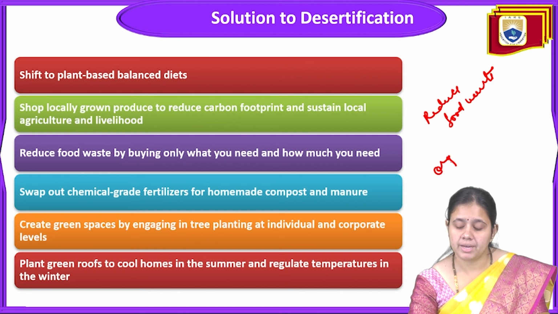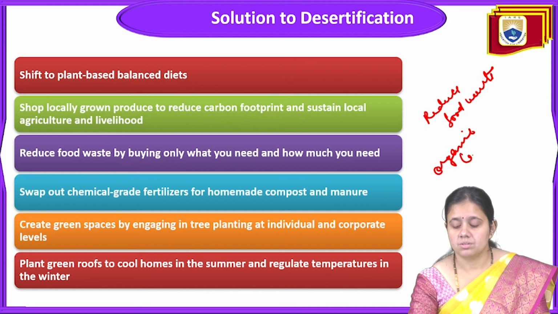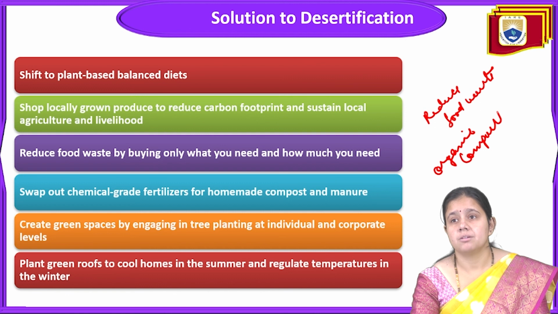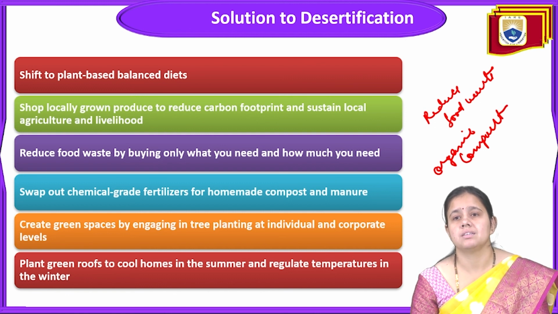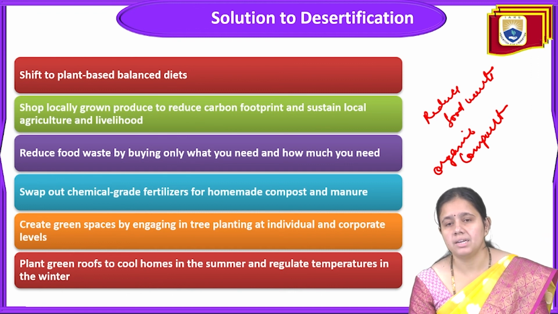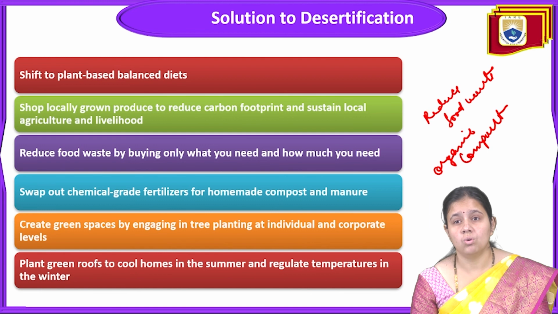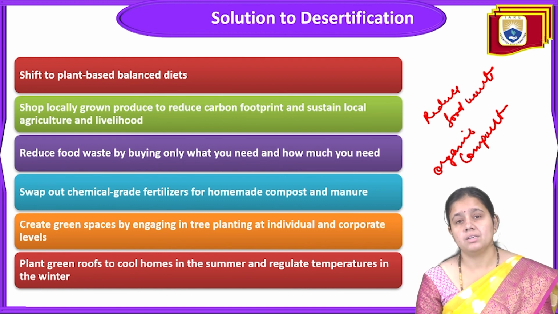Organic compost and manure should be used. Create green space by engaging in tree planting at the individual and corporate level. The next point is to plant a green roof to cool the home in summer and regulate temperature in winter.